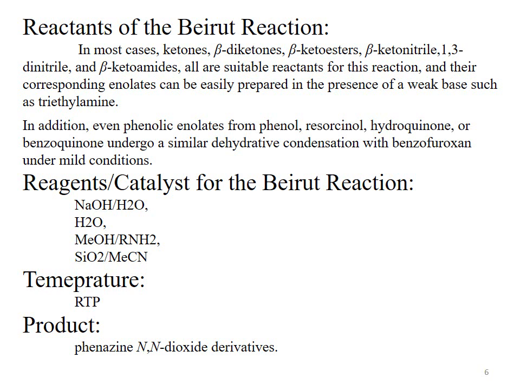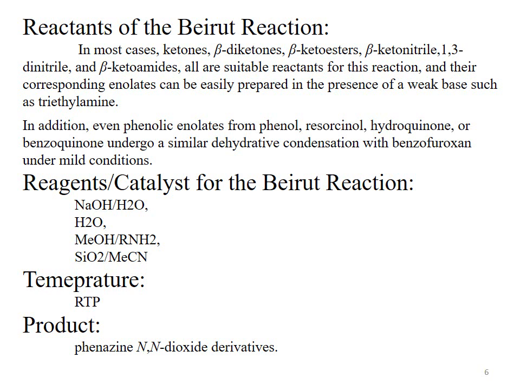And it is very clear from this slide that these compounds, which are either ketones or the beta diketones or the beta ketoesters, first of all, will be treated with a base and converted to the enolates, and it is the enolates of these compounds that will react with the benzofuroxane system to give us the product, that is the product of the Beirut reaction.